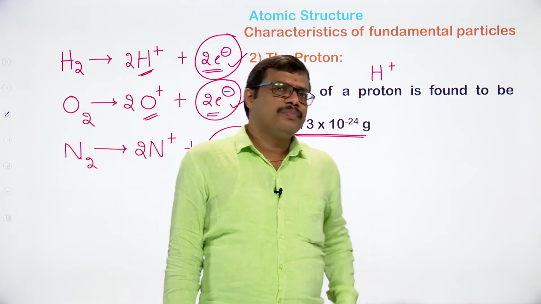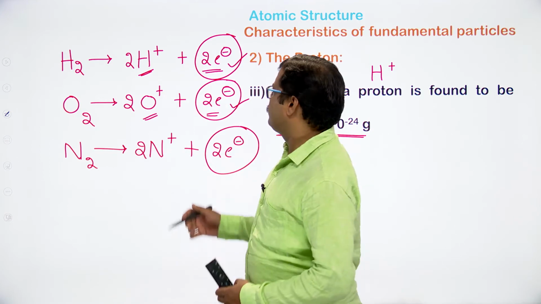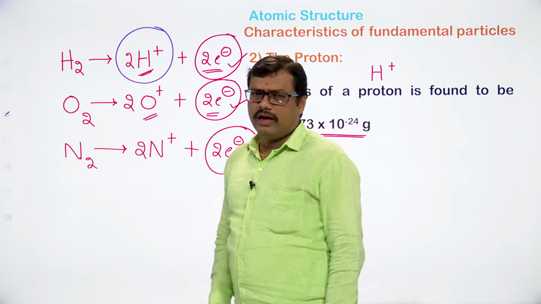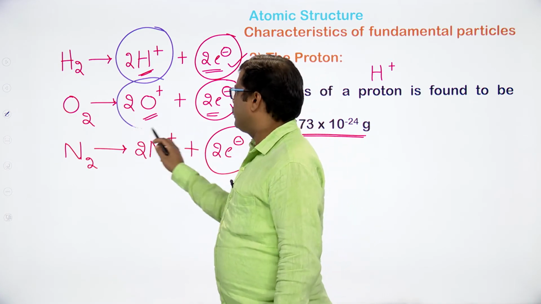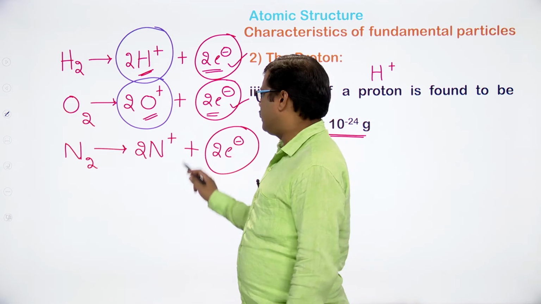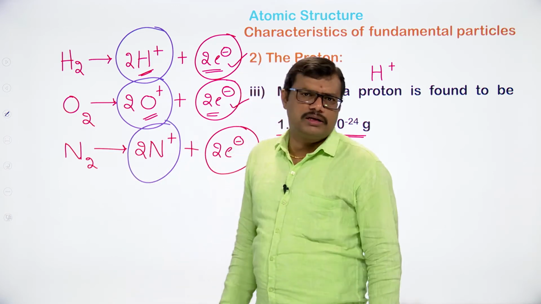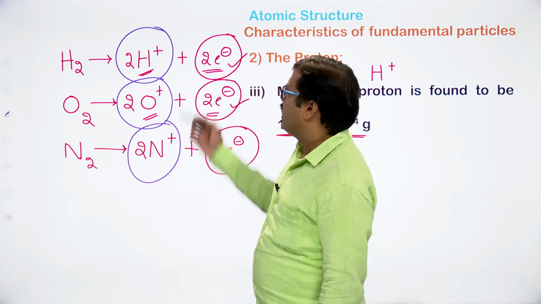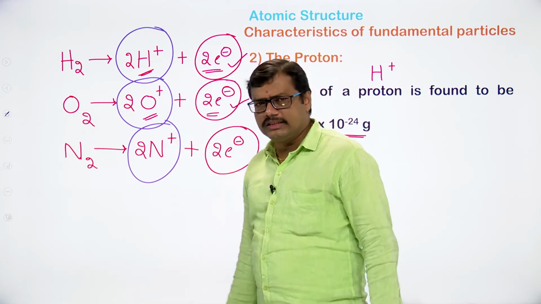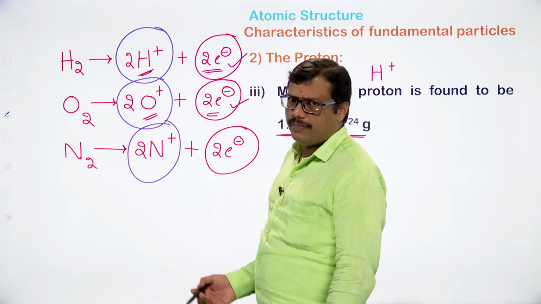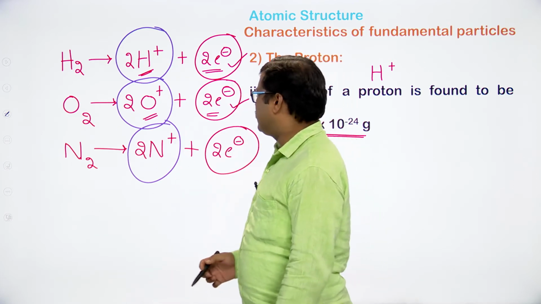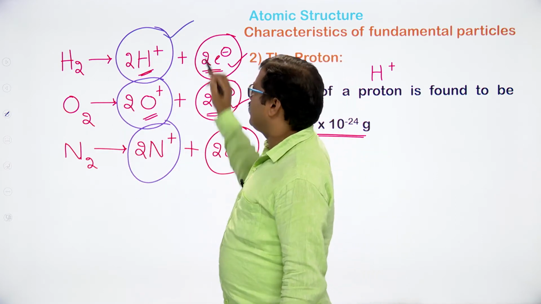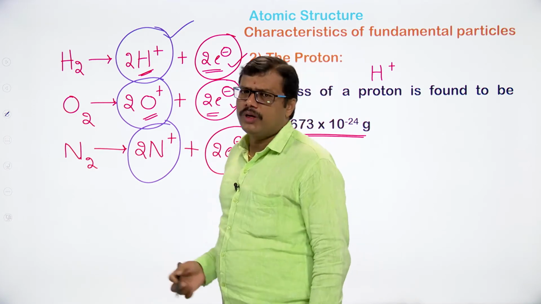And second, in the case of positively charged species, if you observe, here the positively charged species is the corresponding hydrogen atom, H plus ion. Here the positively charged species is the corresponding oxygen atom. In the case of nitrogen, the positively charged species is the corresponding nitrogen atom, simple. So here if you observe, the mass of the proton is different, the mass of oxygen is different, the mass of nitrogen is different. And one more thing you can observe is that among all the gases that we are going to use, the lightest particle, among these ones, is H plus.